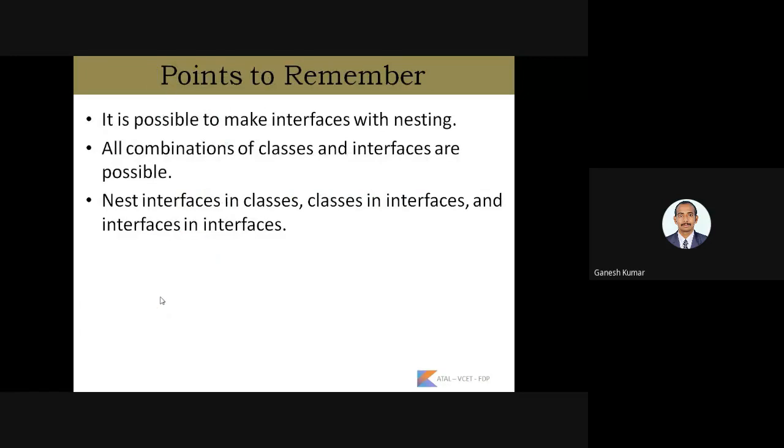So here are all the important points to remember. It is possible to make an interface with nesting. All combinations of classes and interfaces are possible. That is, we can have classes inside an interface, or an interface inside a class, or we can have classes inside other classes.